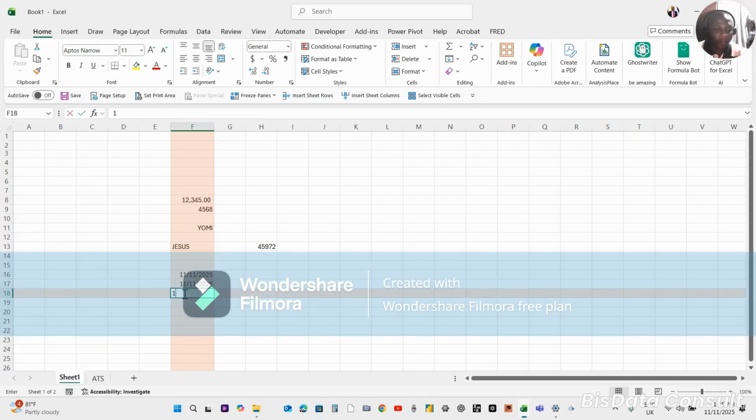You can say 11/11/2025. I press enter. It still looks like the same thing. It puts the slash by itself and recognizes that date. Older versions will not recognize it like that until you come here and format it, right?